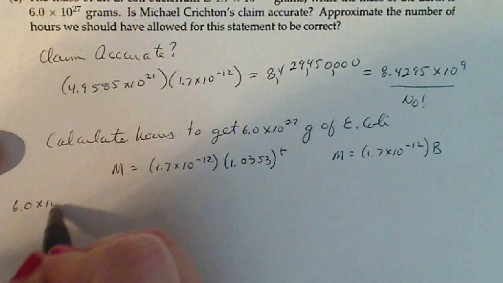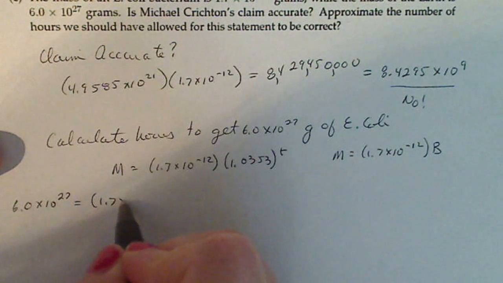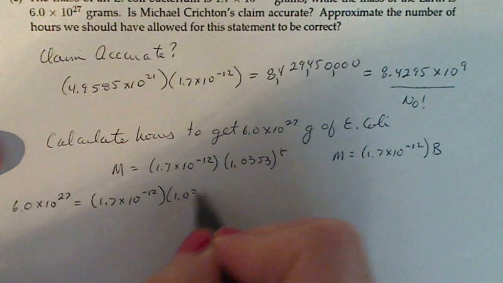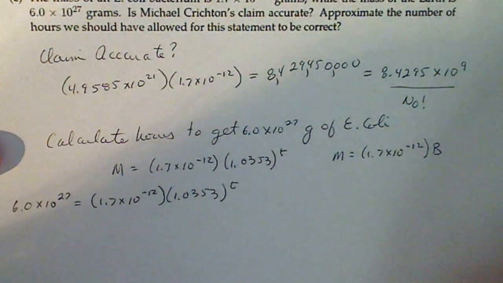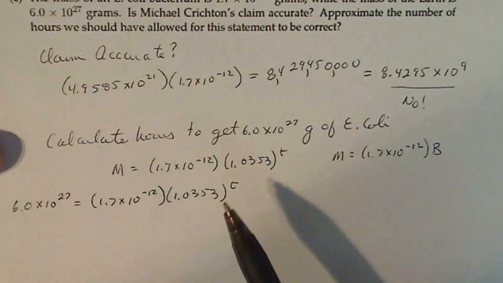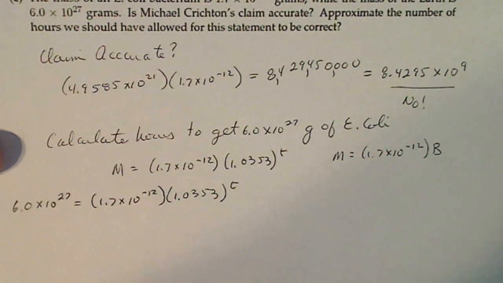6.0 times 10 to the 27 is equal to 1.7 times 10 to the minus 12 times 1.0353 to the t, solving for t. And again, these are just numbers. The only variable I have is this t here. So I'm going to use logarithms and do the same thing I always do.